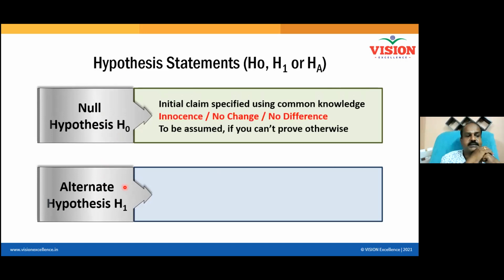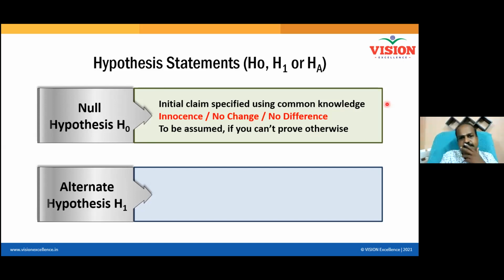So null hypothesis is the initial claim specified using common knowledge. Common knowledge is what everybody believes. And null hypothesis is a statement of innocence. Mathematically, it is a statement of no change. Mathematically, it is a statement of no difference.